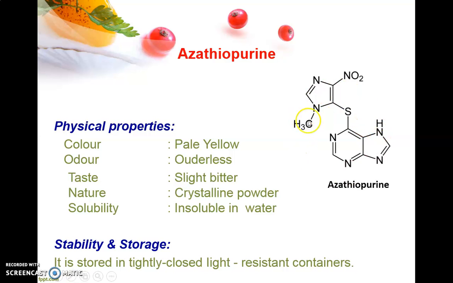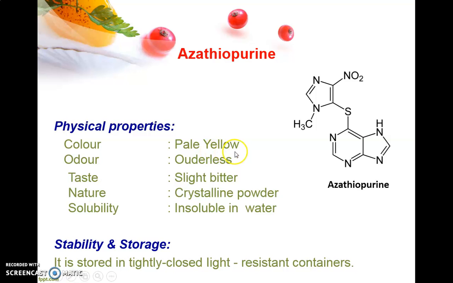Azathioprine acts as a prodrug of 6-mercaptopurine because it undergoes hydrolysis and breakdown of this linkage, so that after its metabolism in the body it finally converts into 6-mercaptopurine, the previous drug we saw.